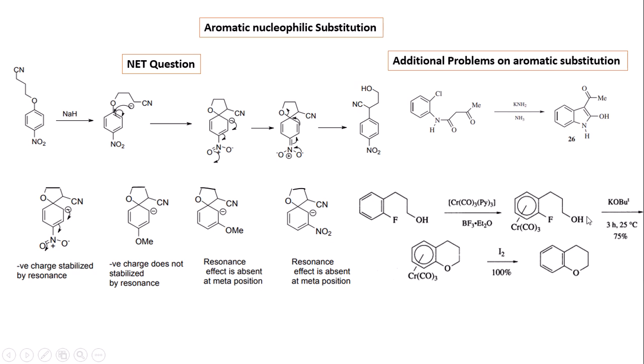Similarly, in another problem the chromium tricarbonyl complex can coordinate with the benzene ring and stabilizes the 18 electron rule, and this complex becomes highly susceptible to nucleophilic addition reactions at room temperature, because the aromatic ring is highly electron deficient. So the spontaneous nucleophilic substitution reaction takes place, and we get the benzopyran derivatives.